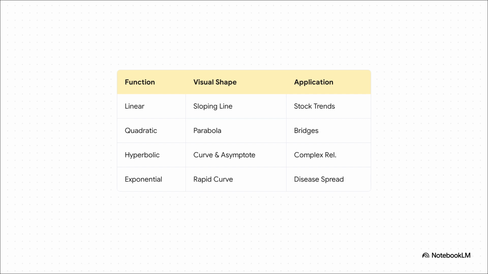Hyperbolic functions give us two curves with asymptotes, those invisible lines the curve approaches but never quite touches, mapping out complex inverse relationships. And then, of course, we have the exponential function. That's the rapidly growing curve epidemiologists use to model how fast a disease can spread.